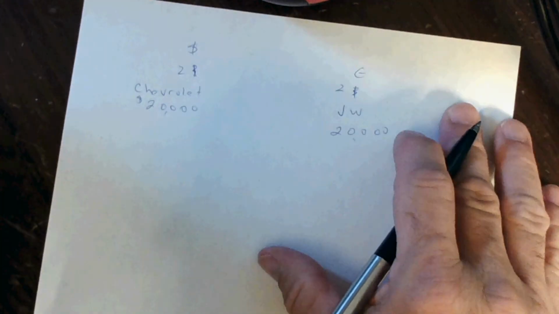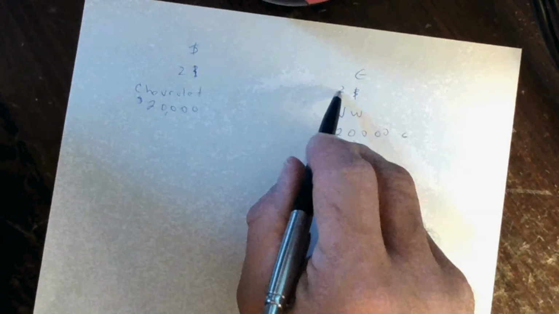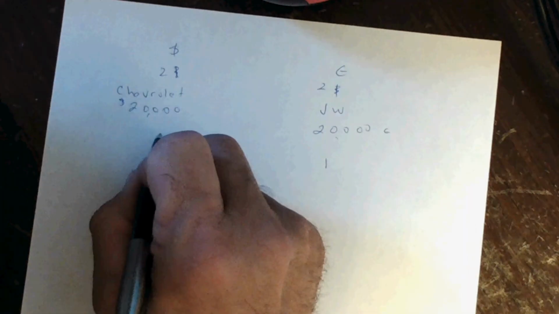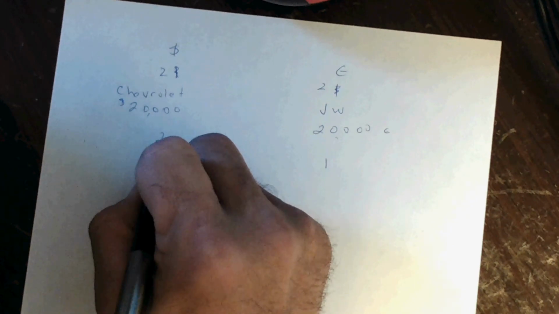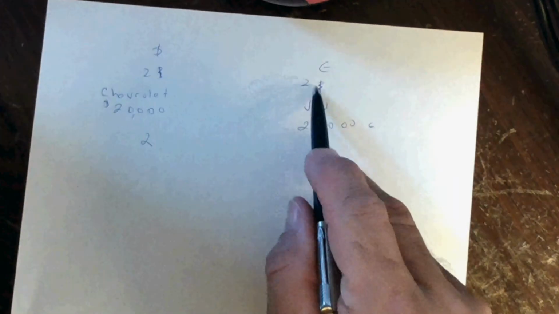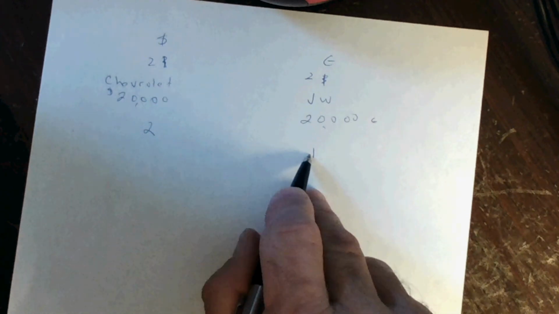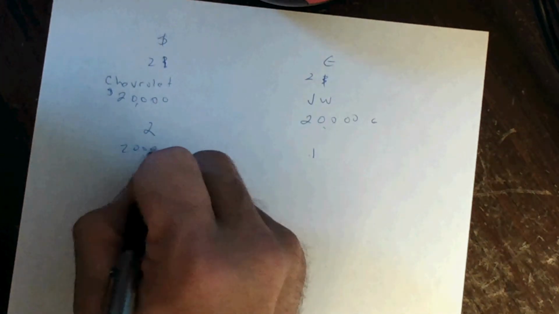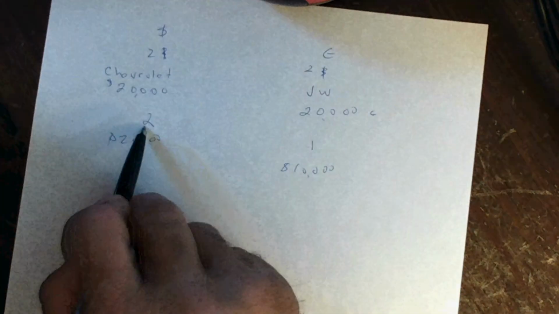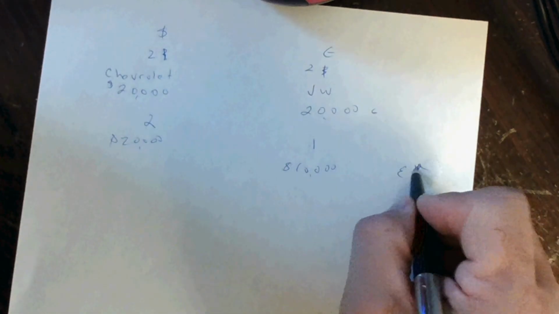If there's less demand for the dollar, then it won't take 2 euros to buy a dollar. It will only take 1 euro to buy $2. The dollar is weakening because it takes fewer euros to buy the dollar. Well, that Chevy now will only cost 10,000 euros, because you can get $20,000 for 10,000 euros. As a result, our exports will increase.